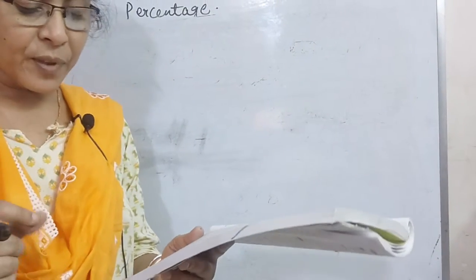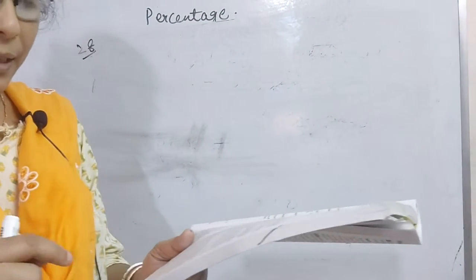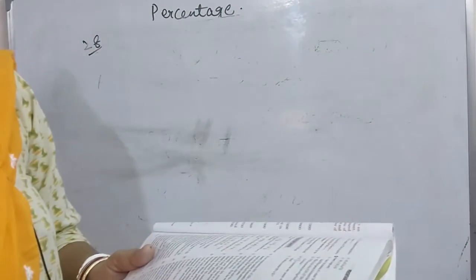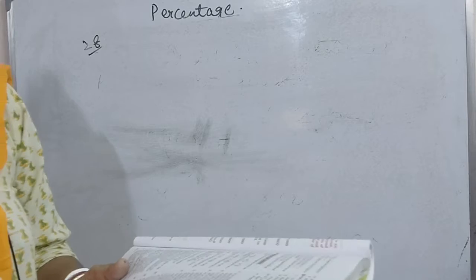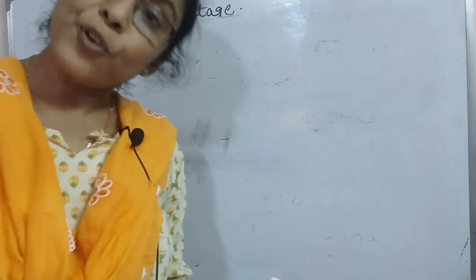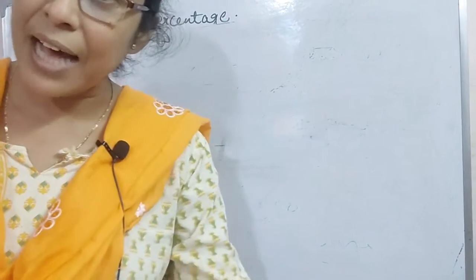That means, if I take the Ram speed as x kilometer per hour, then the speed of Shyam is 20% more than Ram. That means x plus x into 20 by 100.